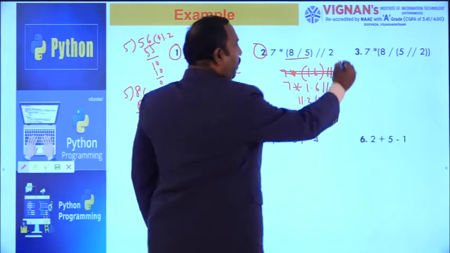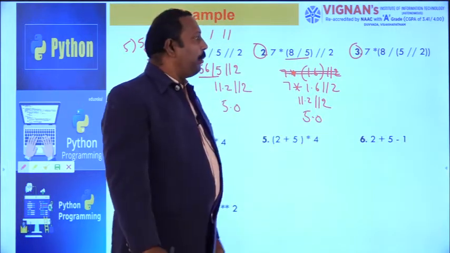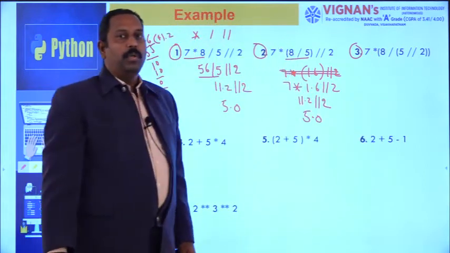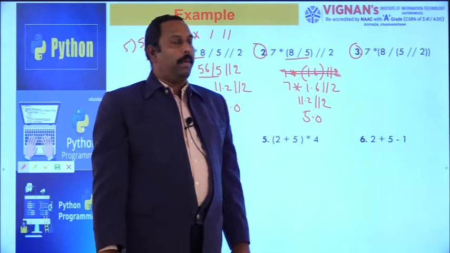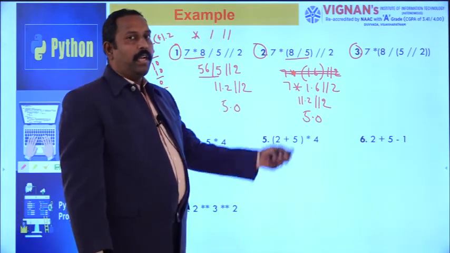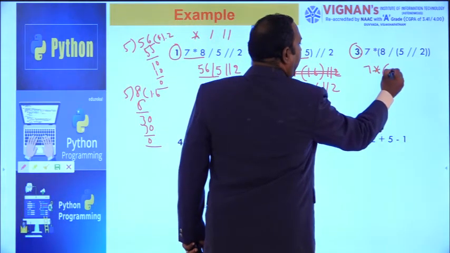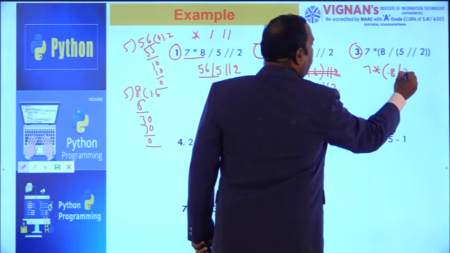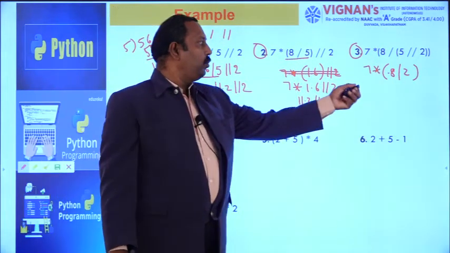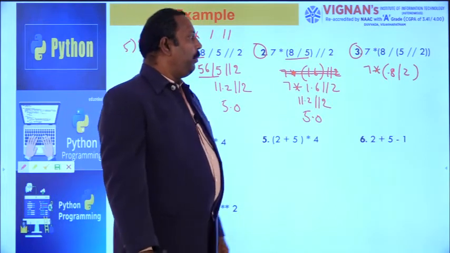Next is the third one. Brackets always have high priority, and the inner bracket has the highest priority. So 5 floor division 2: 2 twos are 4, the remainder is 1, and the quotient is 2. Both are integers, so the output is an integer.